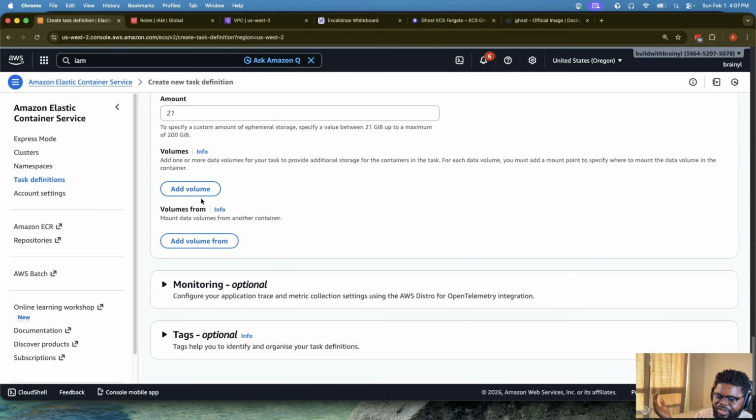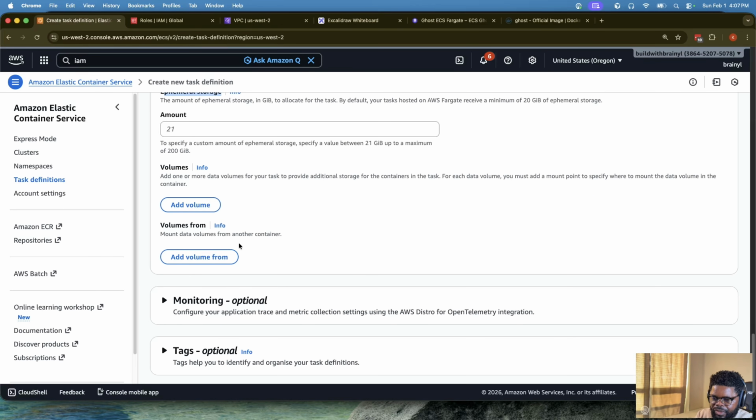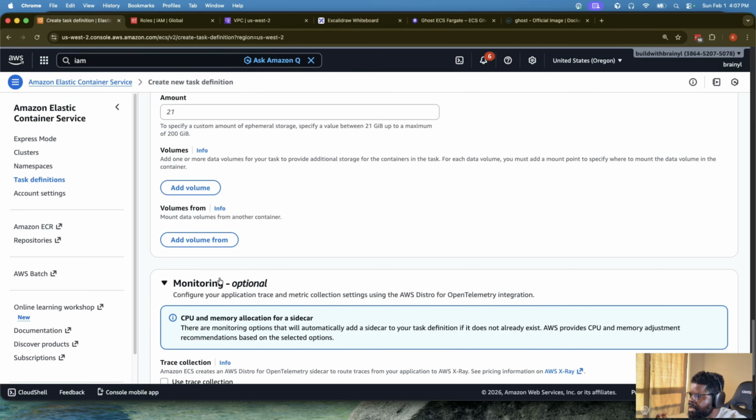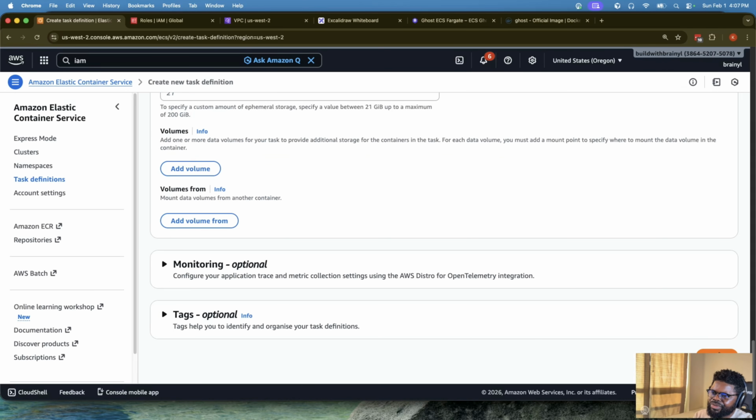I don't need, you see, ECS is really complex. You can go as far as you want in ECS. You can also do the EBS minimum. In this case, we're just going to keep it very simple, okay? You can mount volumes, you can use volumes, but in this case, we're not going to do that. Monitoring, you can set up monitoring if you want to do trace collection and all that. So let's just go create, okay?